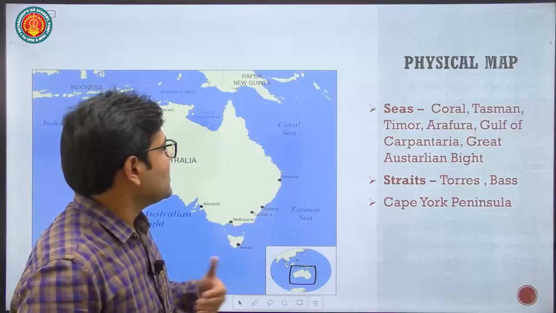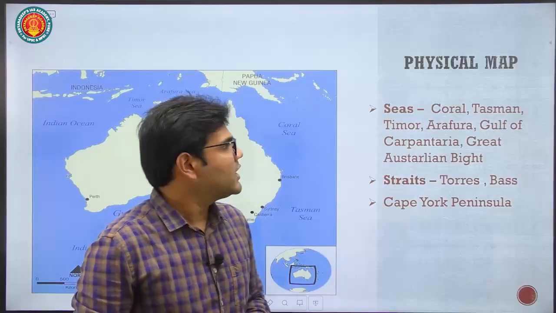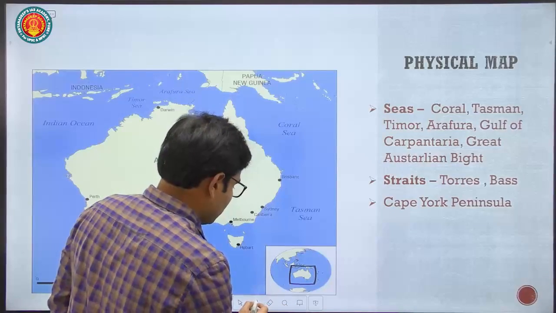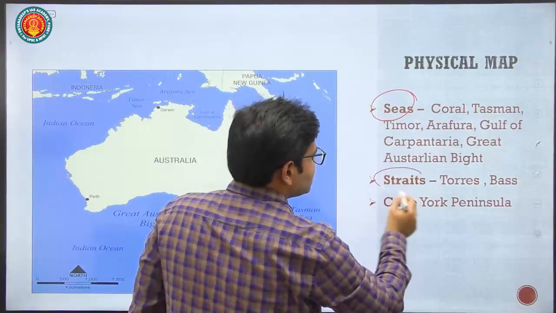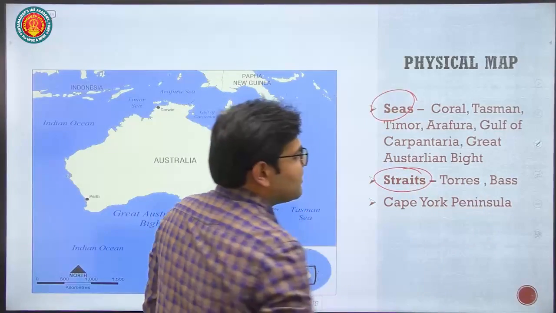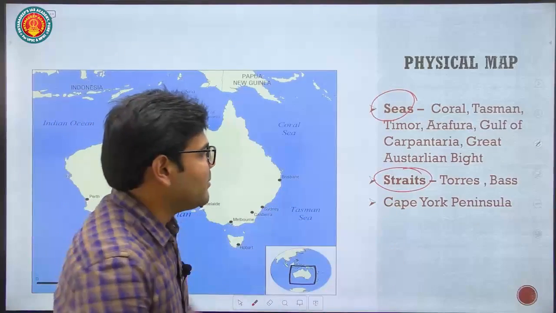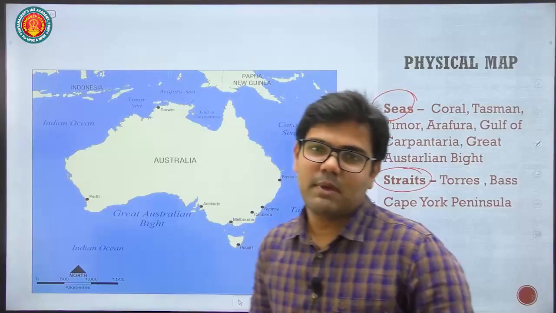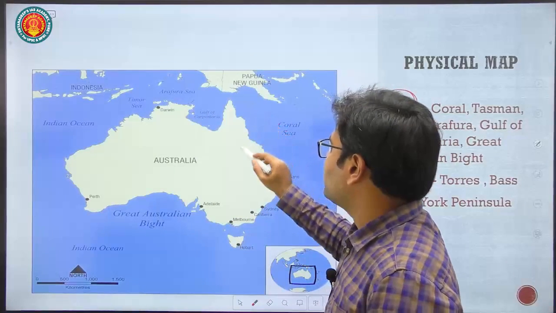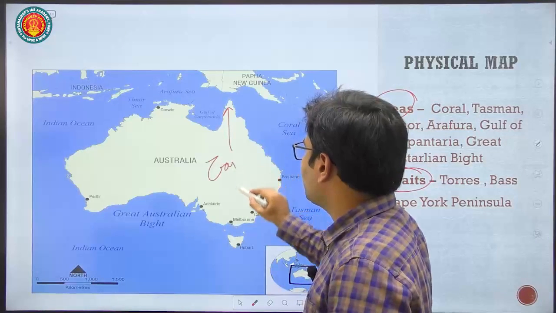Next, now we will see the physical map of the Australian continent. We will first see the important seas, important straits, and the major landscapes. From the start you can see Cape York Peninsula. I told you the definition of peninsula, that is a peninsula is surrounded by water from three sides. So this part is called Cape York Peninsula.